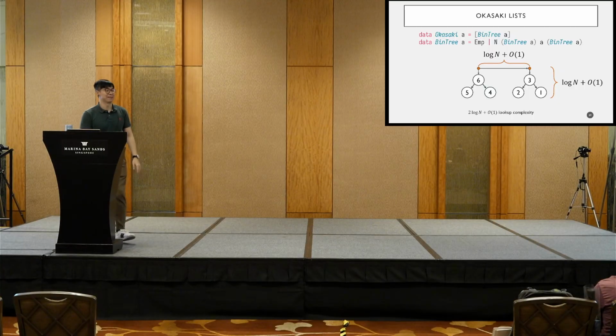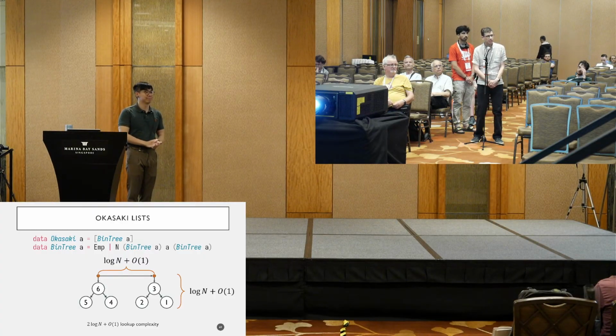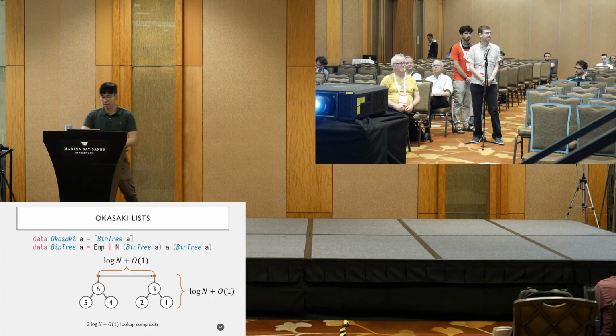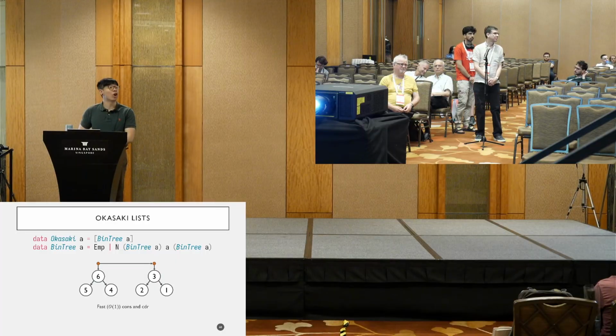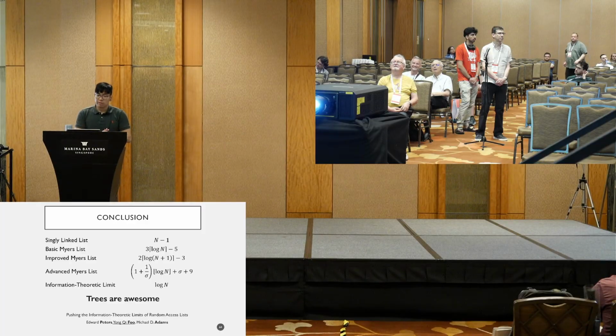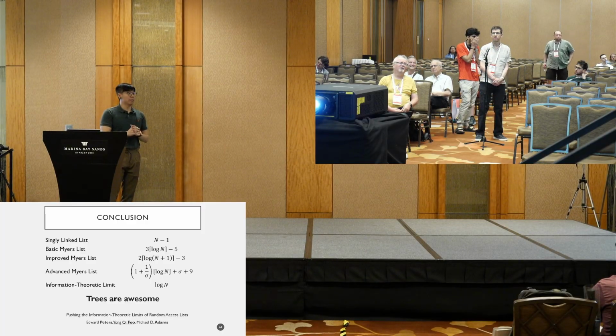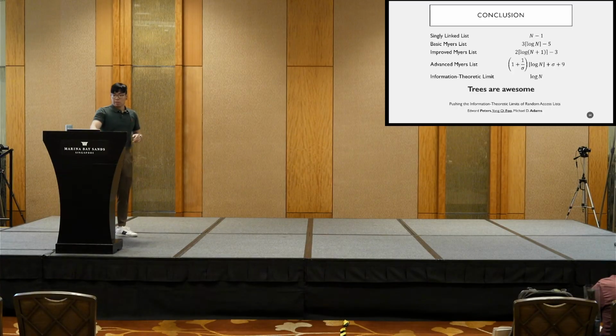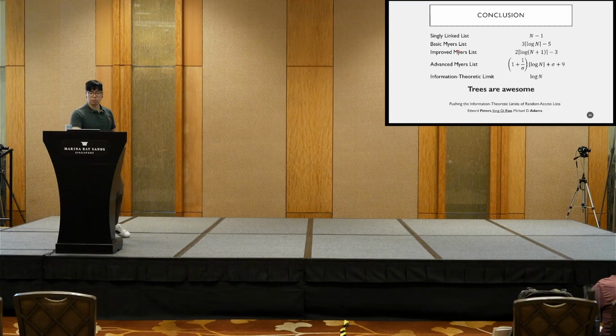Okay. What is the amortized cost of adding a new element to the head of the list? Okay, what is the cost of cons, basically. So let me quickly come here. For basic Myers list, the worst case is always O(1). For the improved Myers list, if we are willing to maintain some additional metadata which costs O(1) space, the cost is O(1) still.